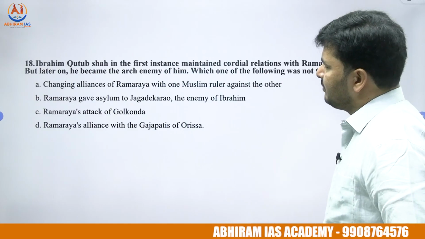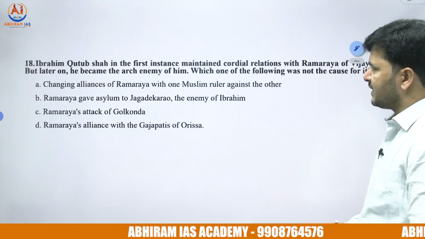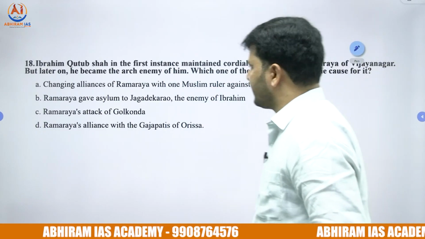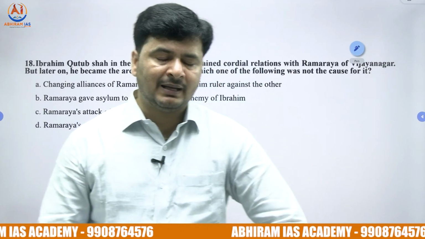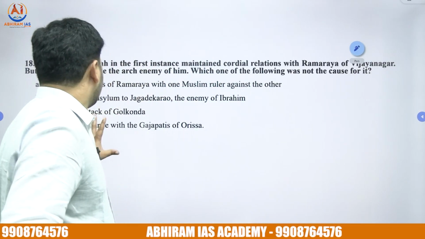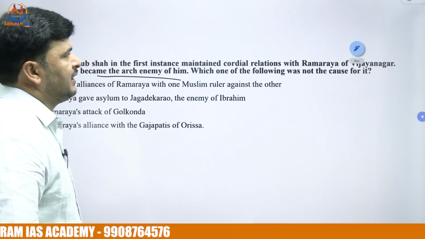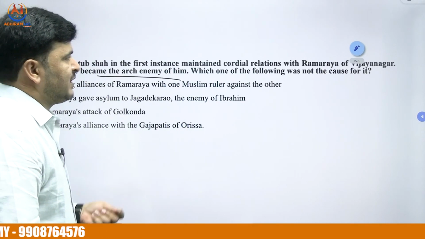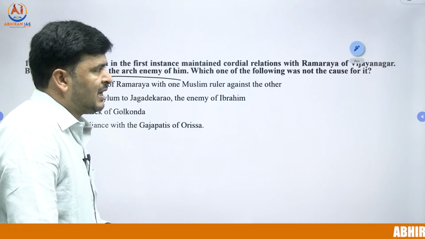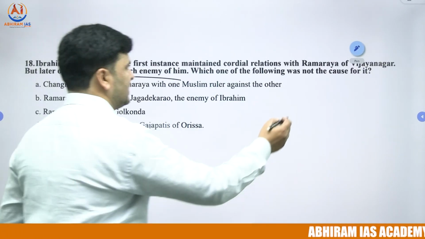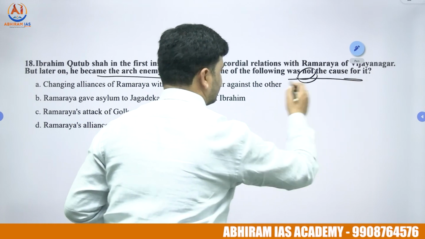18th one, Ibrahim Qutub Shah, in the first instance maintained cordial relations with Ramaraya of Vijayanagar, but later on he became the arch enemy of Ramaraya. Which one of the following was not the cause for it? The question is not the cause for it.